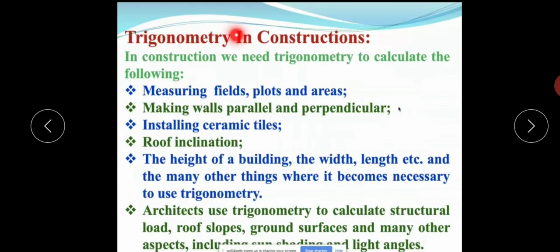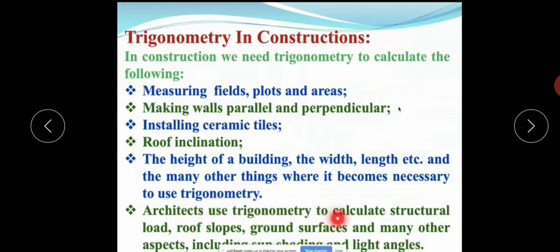Now, what is the use of trigonometry in construction? In construction, we need trigonometry to calculate the following: measuring fields, plots and areas, making walls parallel and perpendicular, installing ceramic tiles, roof inclination, the height of a building, its width, length, etc., and many other things where it becomes necessary to use trigonometry.